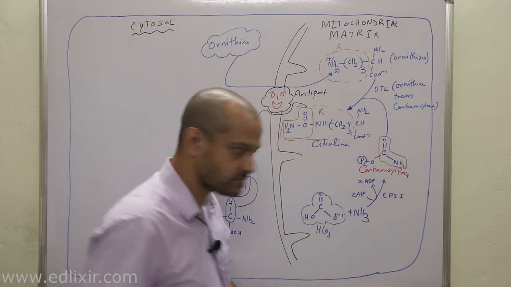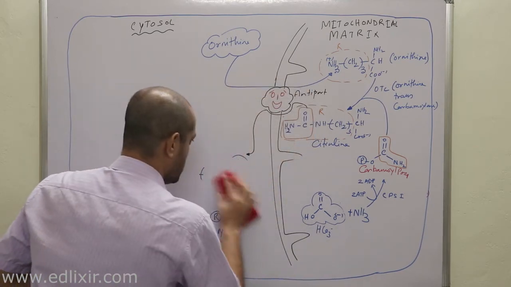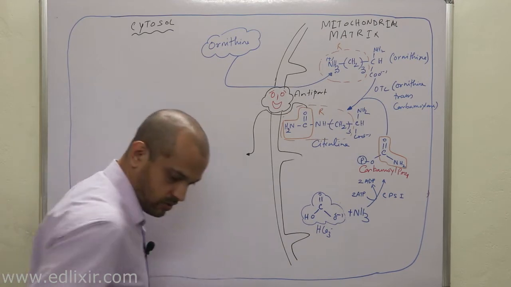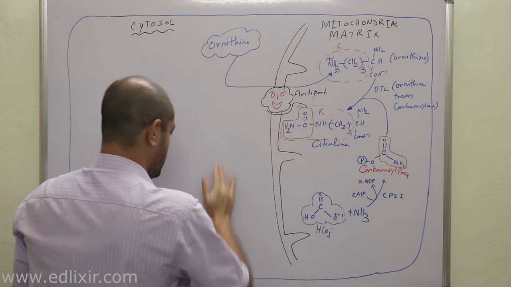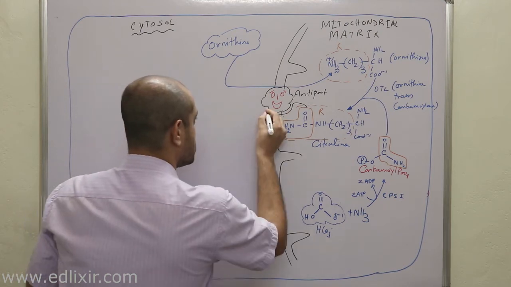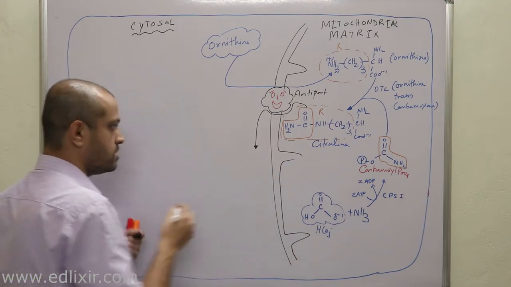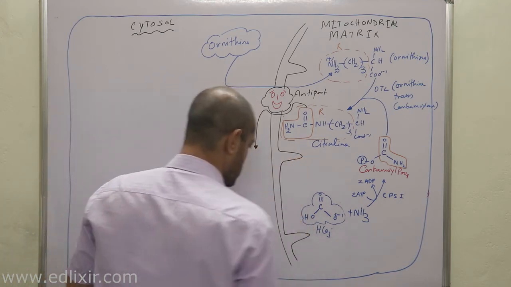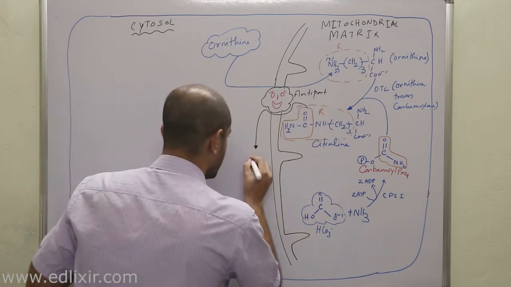Clear? Okay. Now listen with all your attention. I will have to draw here so that you can understand.